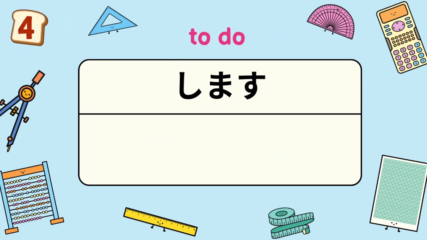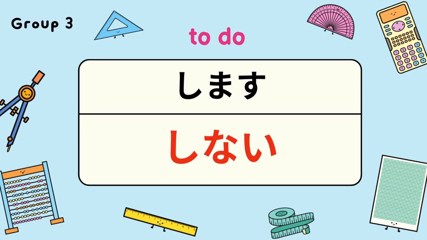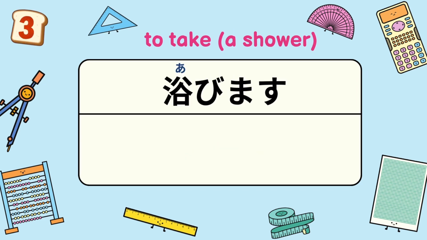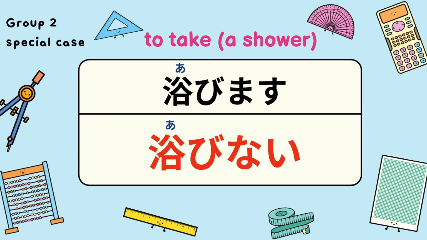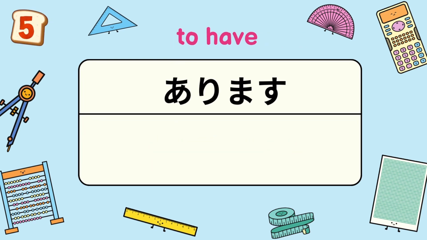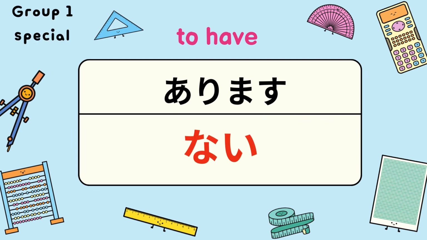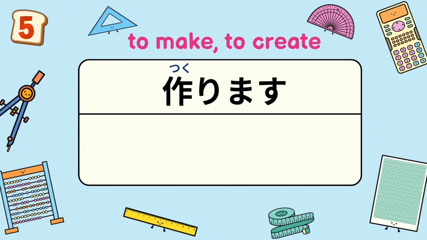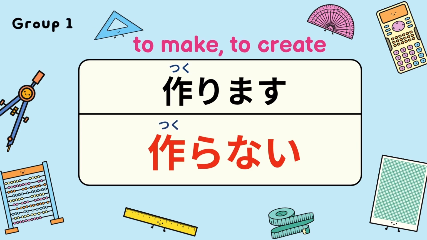To do: します, しない. To take a shower: 浴びます, 浴びない. To have: あります, ない. To make, to create: 作ります, 作らない.